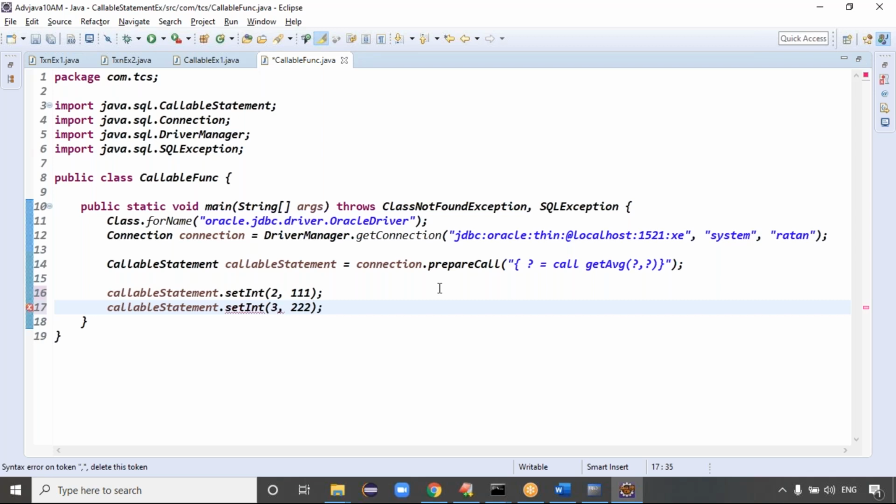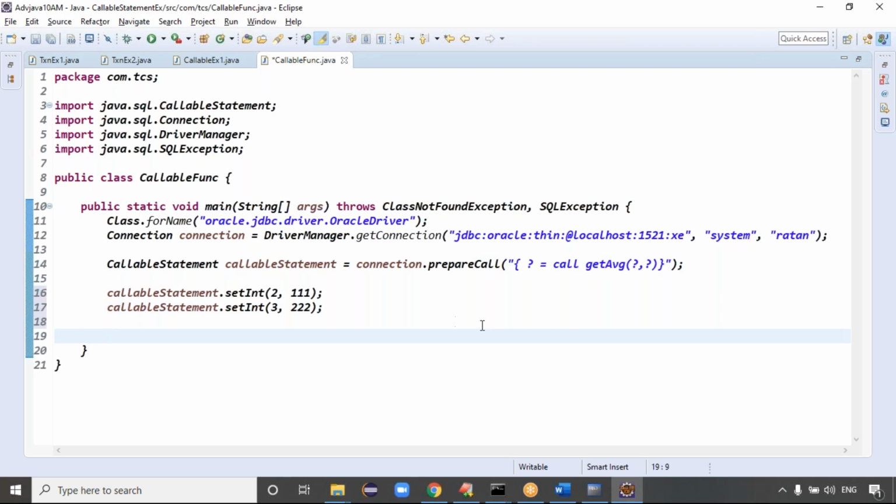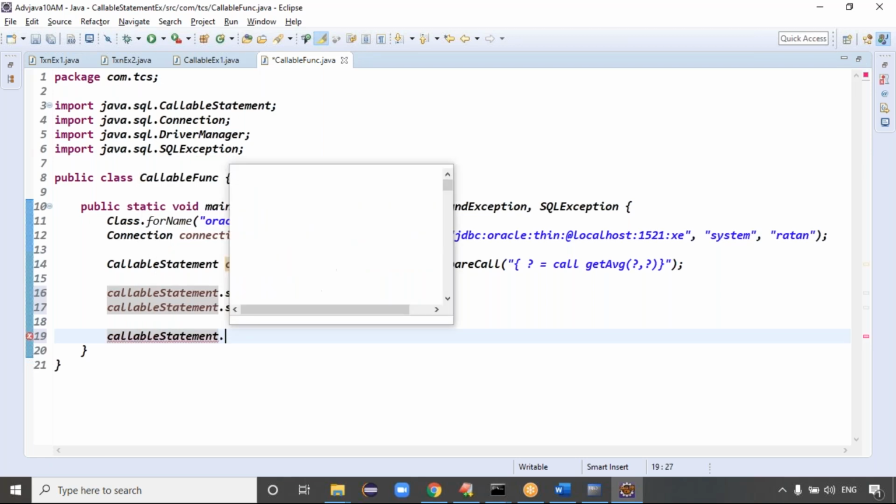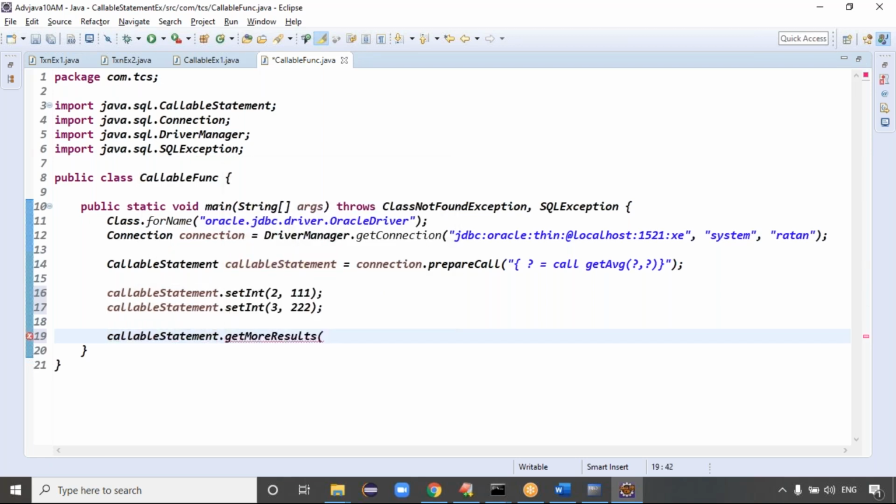As the first question mark is holding the return value, this is called the output, so we have to register the output parameter. How to register it here? Callable statement dot register out parameter, right? Exactly, because the first question mark is the output parameter.